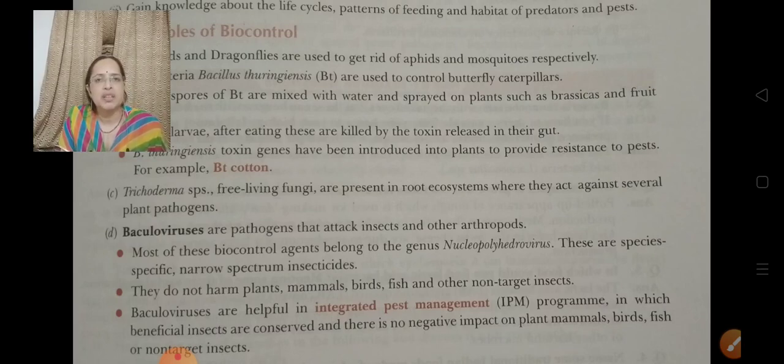So wherever they have the prey, they attack over there only. They do not harm the plants, animals, mammals, birds, fish and other non-target insects. Only one single target is harmed, and the rest are left without harm. Baculoviruses are helpful in integrated pest management programs in which beneficial insects are conserved and there is no negative impact on plants and animals, mammals, birds, fishes or other insects.